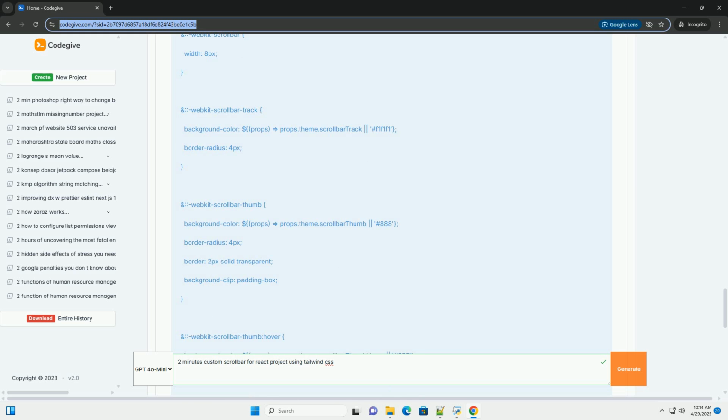Border radius, rounds the corners of the track and thumb. Border, background clip, these are important for creating a visually distinct thumb, especially against the track. The border adds separation, and background-clip: padding-box makes sure the border is inside the thumb's area, rather than expanding its visual size. Display: none, hides the unnecessary, and often ugly, scrollbar buttons.